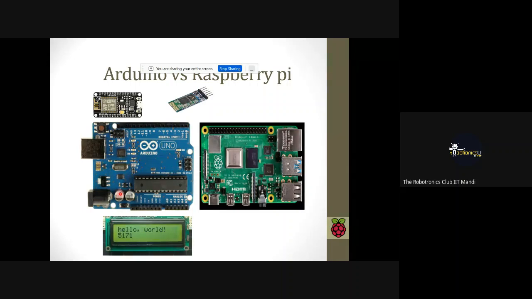So there are lots of limitations. And if you talk about processing, Arduino uses an integrated circuit IC, but the Raspberry Pi has a powerful processor. So to play video and to do AI based applications, we need high processing speed, so we recommend the Raspberry Pi board for that type of projects.